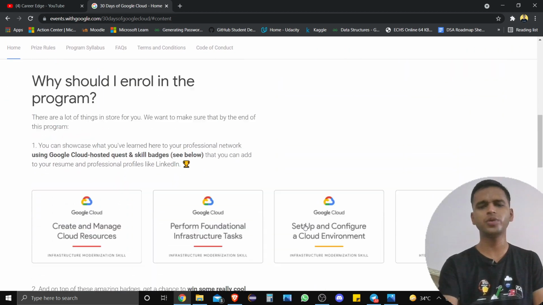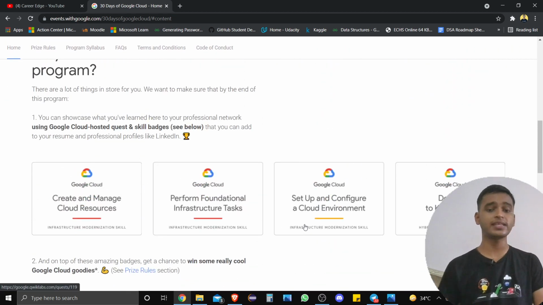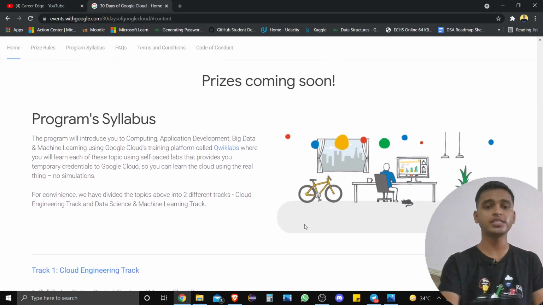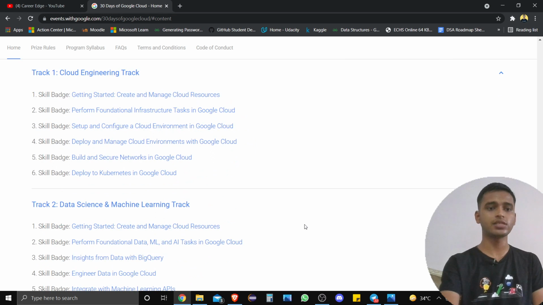And what you are going to do here, you can see lots of badges. You need to complete all the badges. Total 12 badges are there. I'm just going to show you all the things. You can see here the program syllabus.